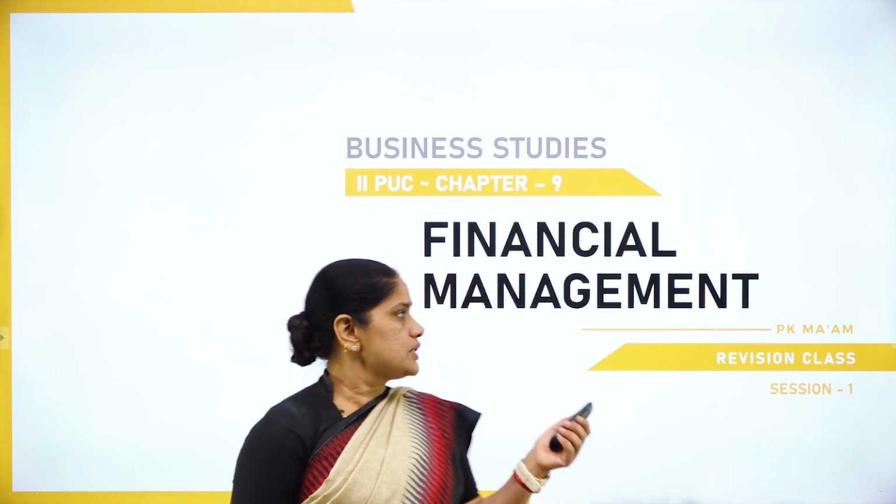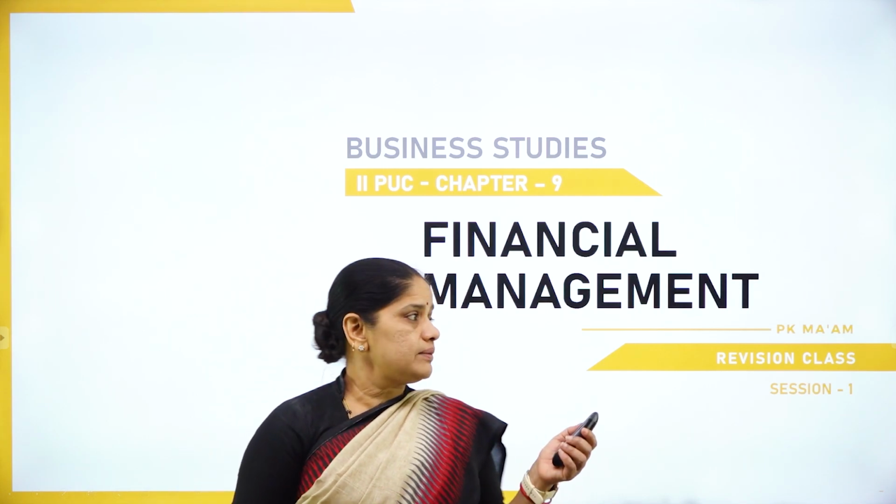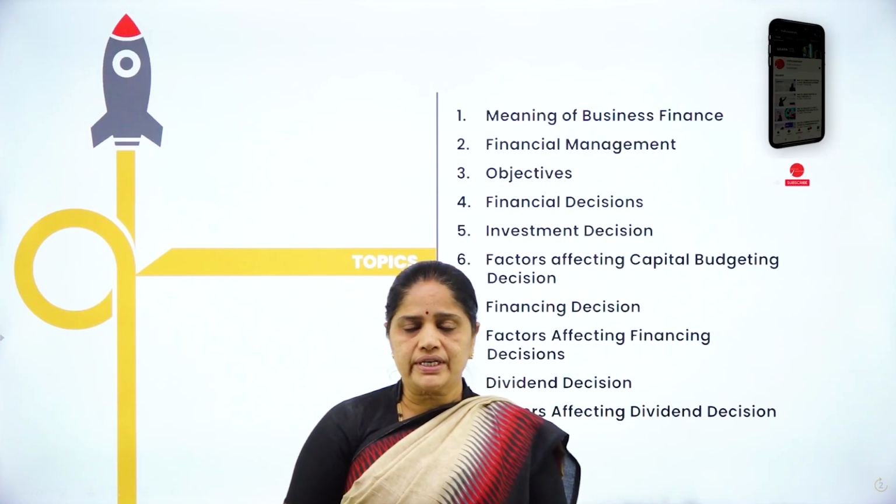In this revision session on Chapter 9, that is Financial Management, we will be discussing these various topics.